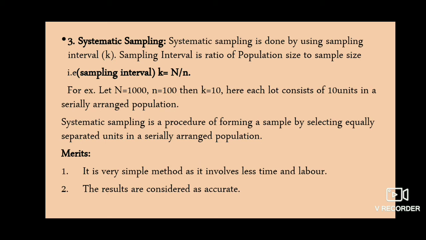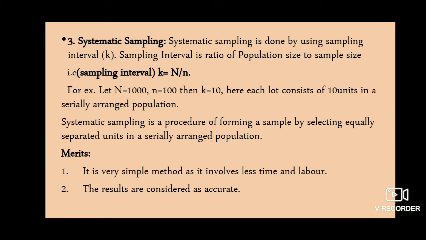Here capital N is the size of the population and small n is the sample size. For example, if capital N is equal to 1000, that is the population size, and the sample size is 100, then the sampling interval is 10. So here each plot consists of 10 units in a serially arranged population.